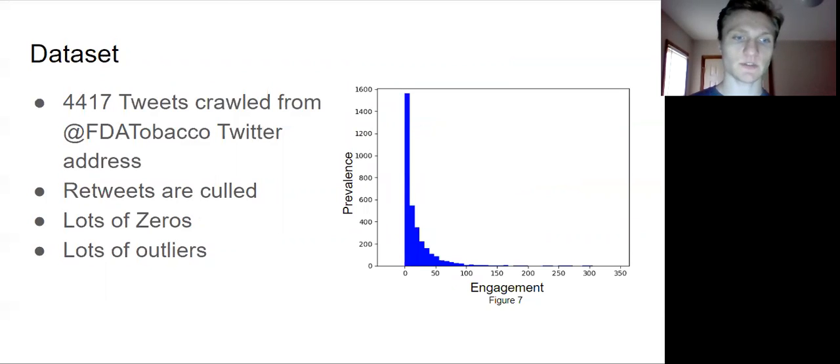I extracted these features from my dataset, which includes 4,417 tweets crawled from the @FDA Tobacco Twitter address. This data has a lot of outliers and zeros, so I needed some way to deal with that. On the right is a histogram of the data. You'll notice there are a lot of zeros and there are a couple outliers in the 300s and 200s range.